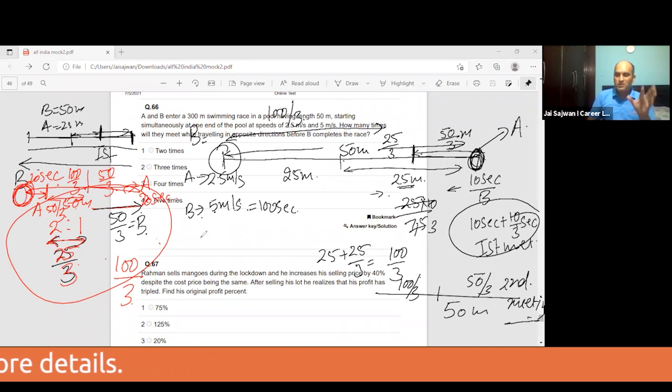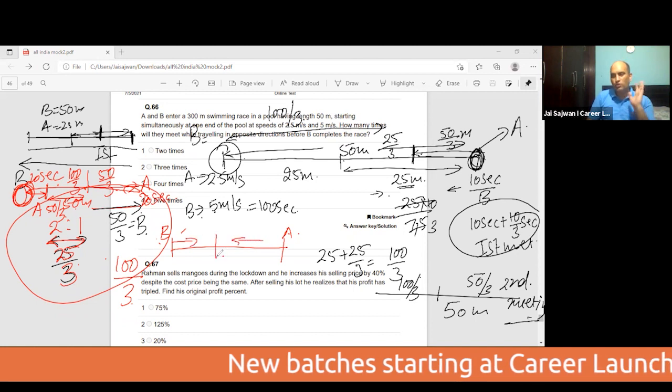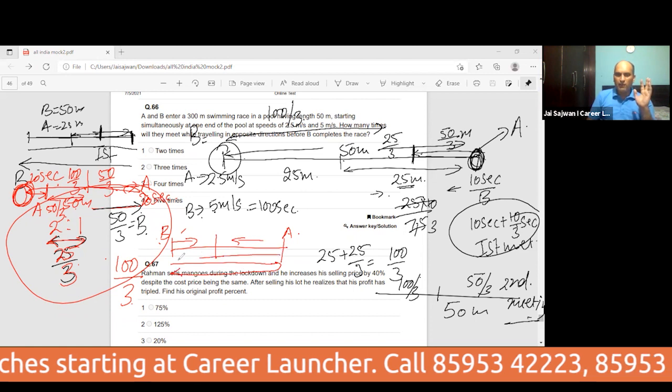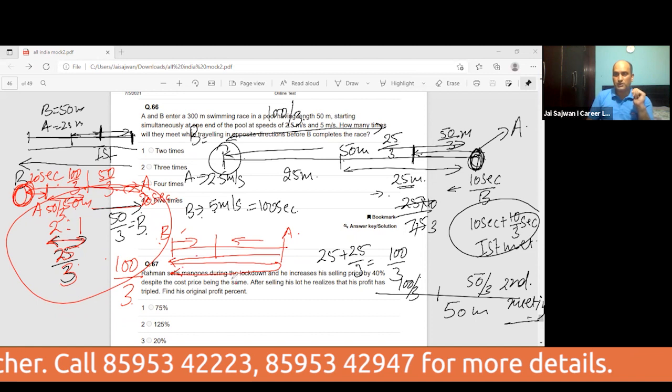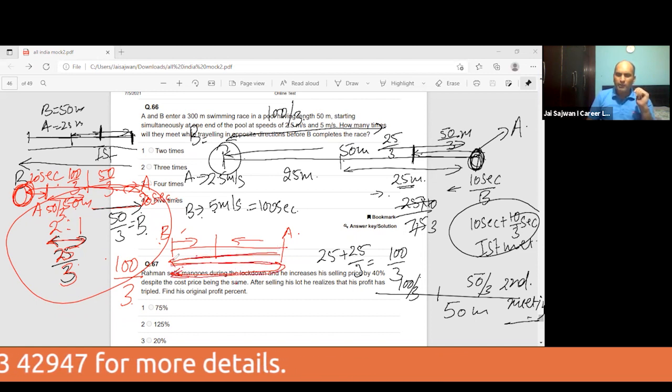Listen again. This is very interesting. Shortcut. B was here, A was here. They come and meet somewhere here. Forget where they met. When B reaches here and then comes back here, A will be just able to reach this point, because B's speed is double. He will travel double the distance. So if B goes here and then comes back, A will only be able to cover this length, and they are certainly going to meet here.